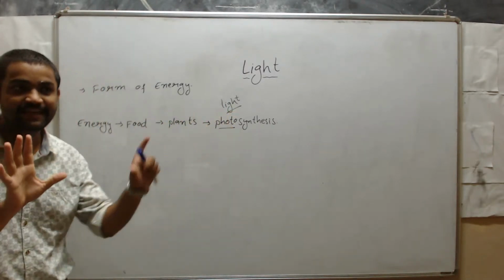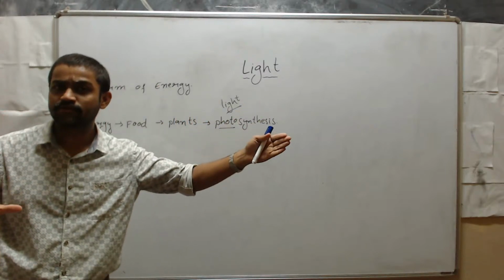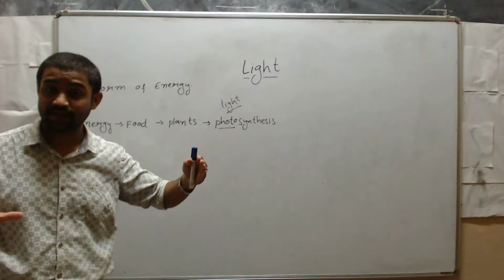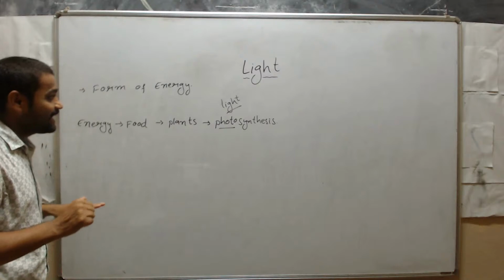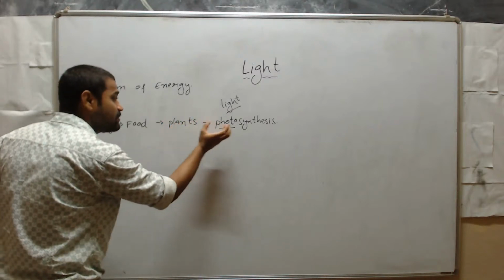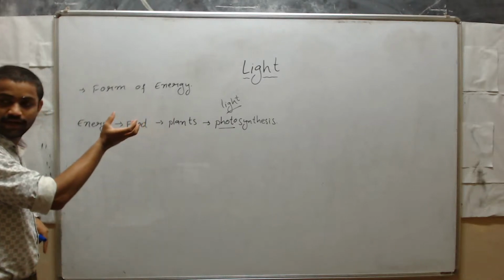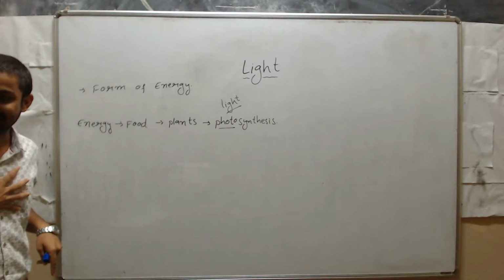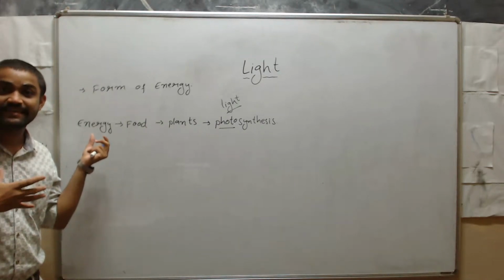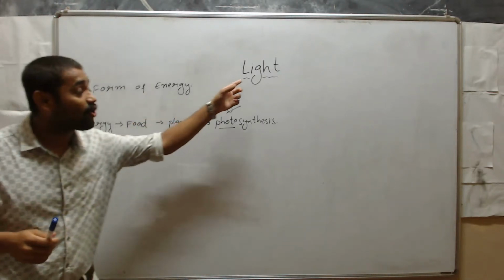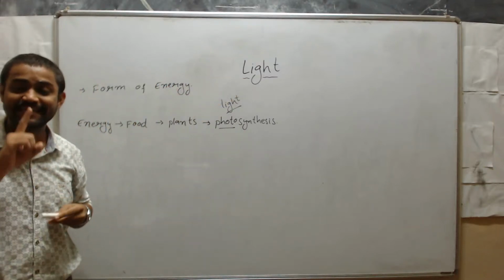We have learned in the 5th standard and 6th standard that without light, there is no life. Isn't it? So, the plants will prepare the food and that will be consumed by us and we will get the energy. That's why light is called a source of energy, or it's also a form of energy. Is it clear, students?